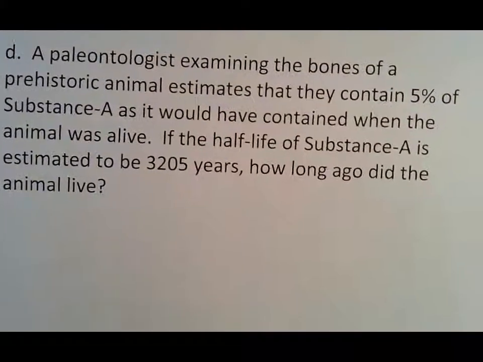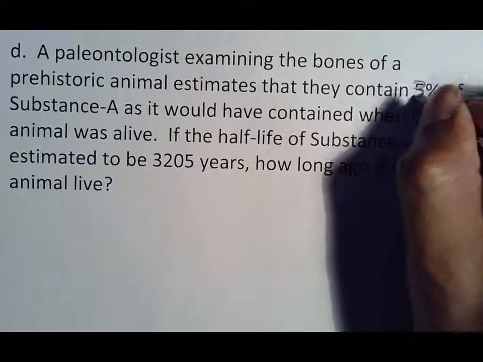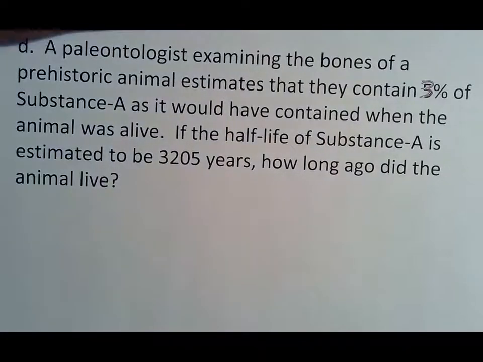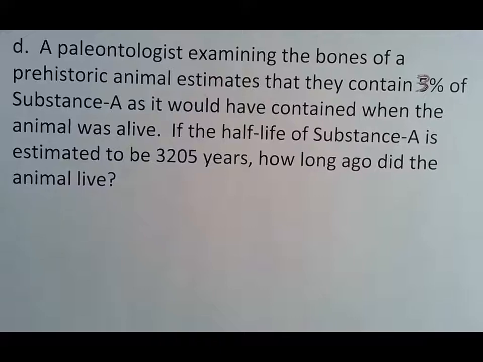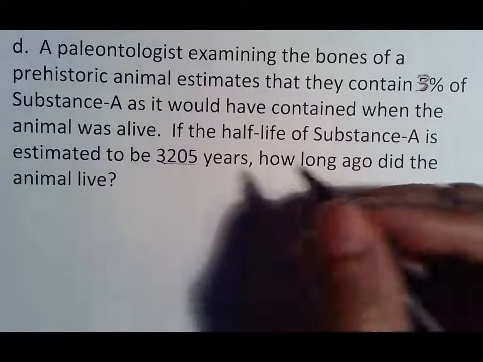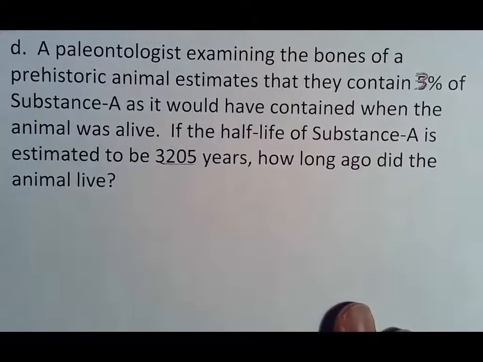All right. One more just to make sure we've got it. Paleontologist, blah, blah, blah. Let's make this 3%. Equals 3% of substance A. And again, if the half-life of substance A is 3,205 years, how long ago did the animal live? Same thing. We have to first find a formula. And to find that formula, I'm just going to go ahead and use my head here. Again, feel free to make the formula, but let me just show you something real fast.